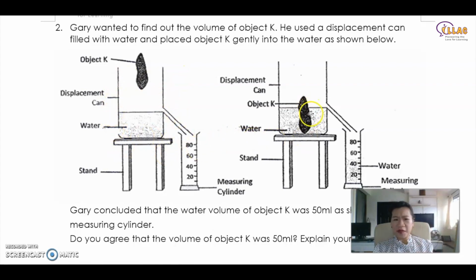So in this experiment, there is a little bit of volume poking out over here. Object K is not completely submerged, which means this volume that is poking out did not replace a single extra drop of water inside. The water that is inside is only displaced by this part of the volume, not this poking out part. So the volume of this poking out part is not measured. It did not displace any water.